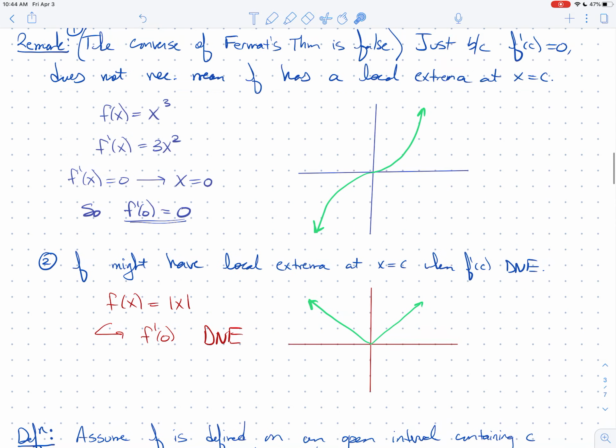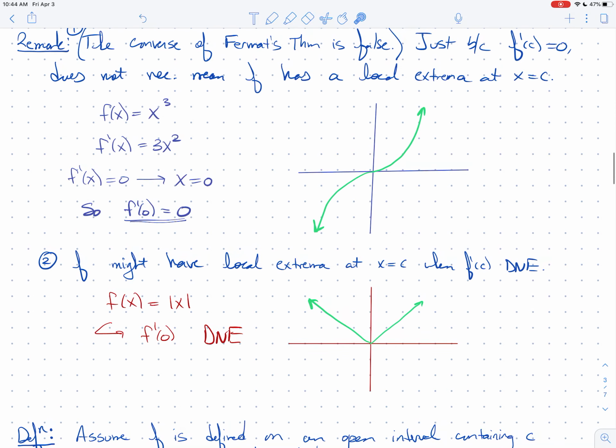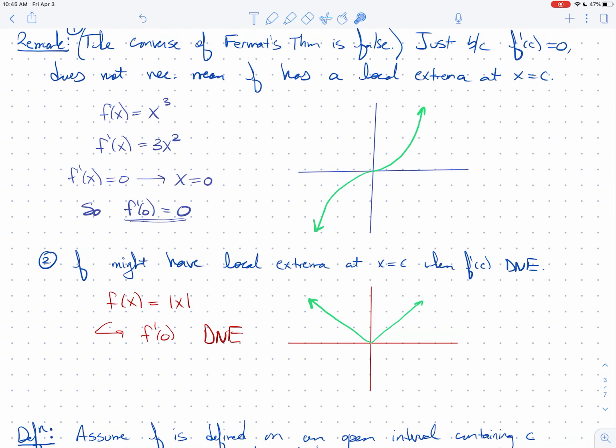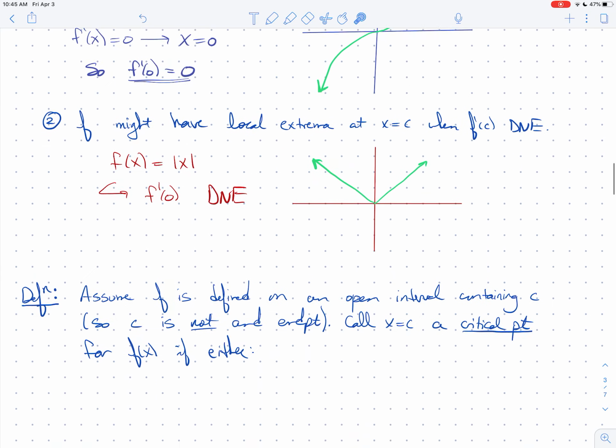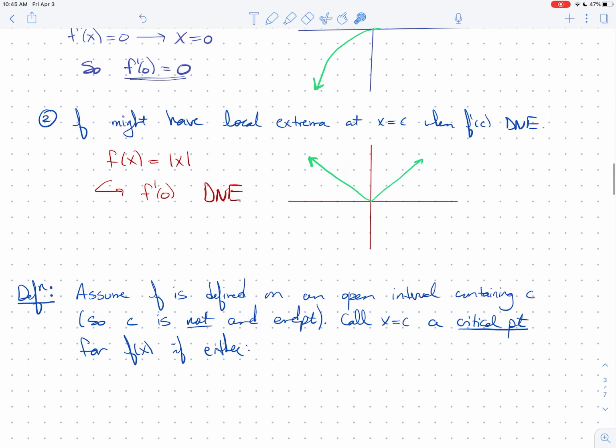With that in mind, I want to give you a definition. We're interested in finding all possible points where local extrema could happen, and then we'll go through and study those points. So here we go. Assume f is defined on an open interval containing a point c, x equals c. The point c is not an endpoint.